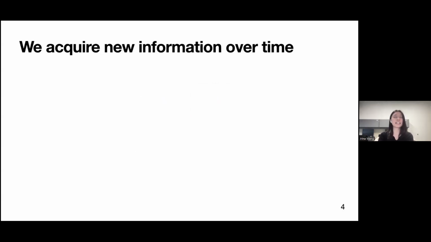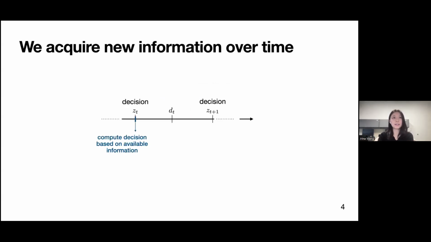What I'm considering is actually this framework where we acquire new information over time, where we have this timeline. At time t, we compute our decision based on the information available. At the same time step, we collect some sort of new information on the underlying uncertainty, and we make a new decision based on this newly acquired information. So then at each time step, how do we make this decision?